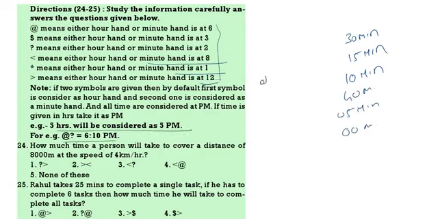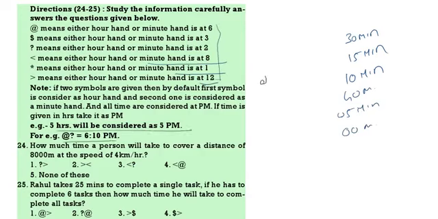See the first one. How much time will a person take? Now time formula, distance by speed. So 8000 meters means 8 kilometers at 4 kilometers per hour. So you will take 2 hours. 2 hours, 2 means question mark. 2 hours, 00 means the minute hand is at 12. That means question mark greater than is the correct answer.